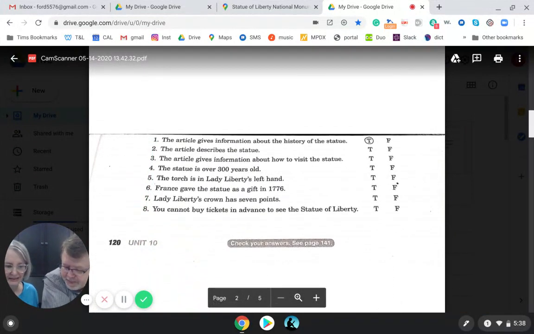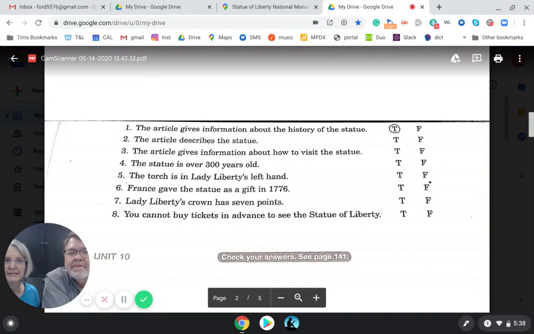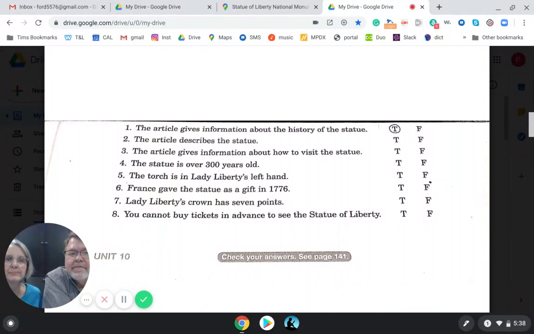So let's look at the bottom of page 128. These are the true-false questions at the bottom of that page. The article gives information about the history of the statue. You want to go through these together? Yeah. True. You took the easy one. I'll do number 2. The article describes the statue.